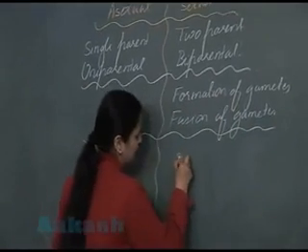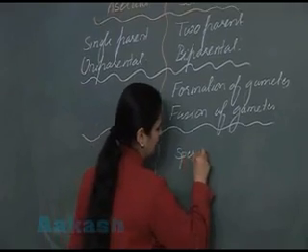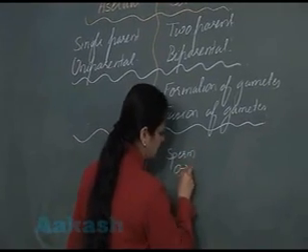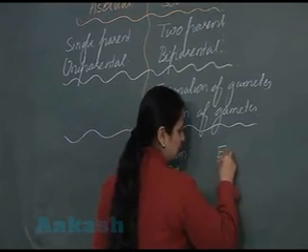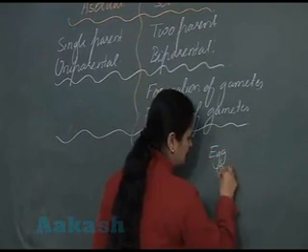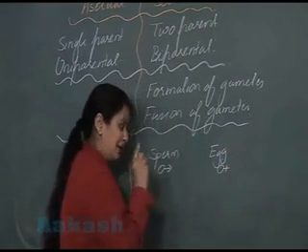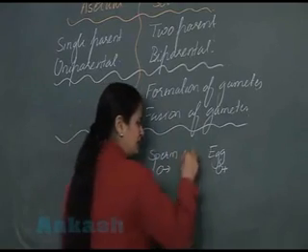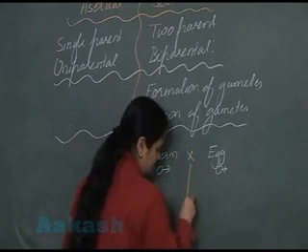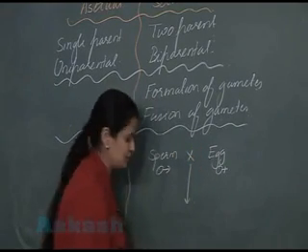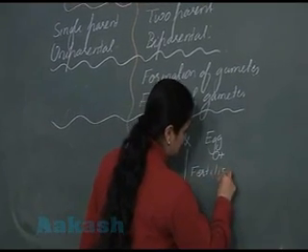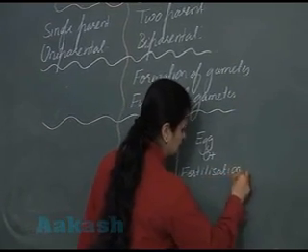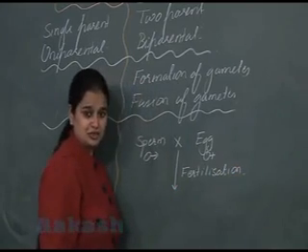Male individual result in the formation of male gamete, that is sperm. Female individual result in the formation of female gamete, that is egg. Male and female gamete, now they will fuse. They will fuse. You have studied in the previous classes, fusion of gametes, it is known as fertilization.